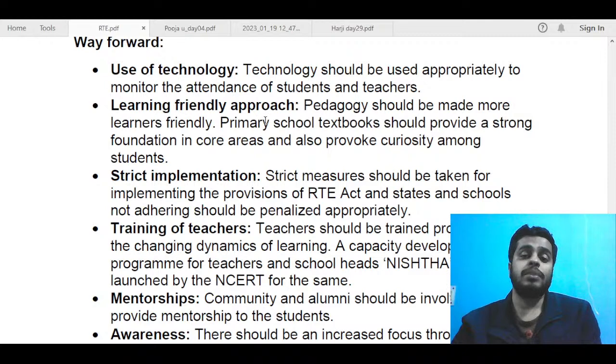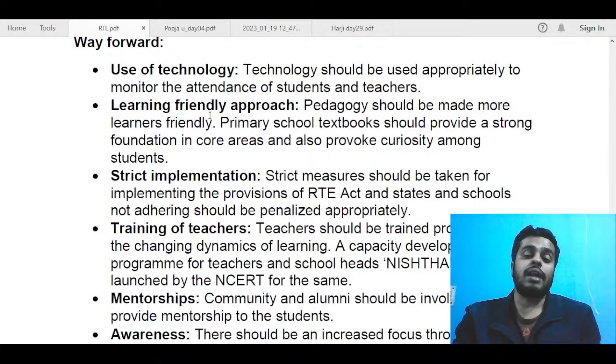Technology should be used appropriately to monitor the attendance of both the students and teachers. Then we can talk about a learning friendly approach. Here also you can mention the use of technology. For example, the time when we used rote learning or something like that has already passed. So we can use technology or some pictorial representation, infographics, to make learning more friendly and arouse curiosity among students, so that they themselves feel excited to go to school. So you can write about that.